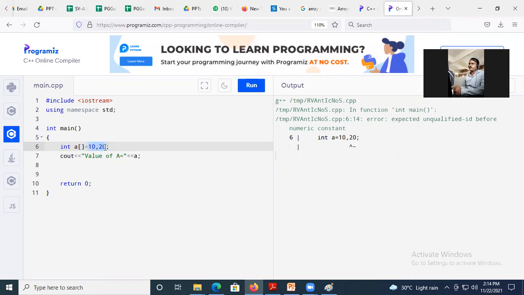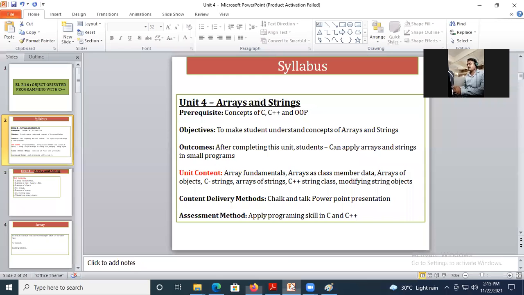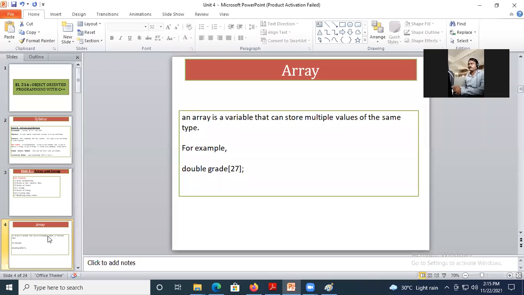We can store only same type of values in the array. If I would say first is integer value and second is float type of value, and I have an array which is of type integer, then this case is not possible with array. To pass the value for the array, we should have same type of values.